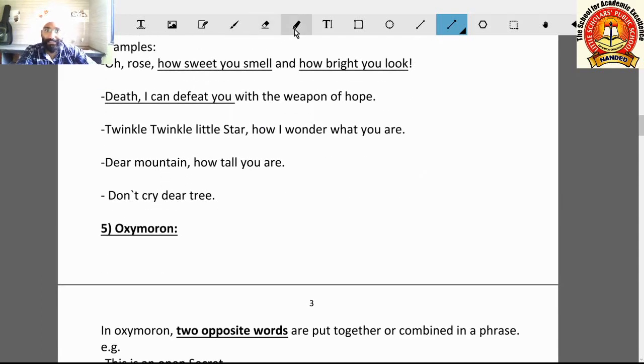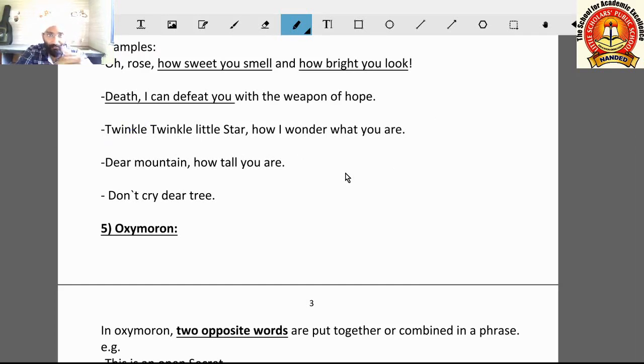Come on the next example. Death, I can defeat you with the weapon of hope. The poet is telling in this line, to death, death, I can defeat you. So he is addressing the non-living death. Twinkle, twinkle, little star, how I wonder what you are. This line you all know very well. This is a very famous line from a poem.